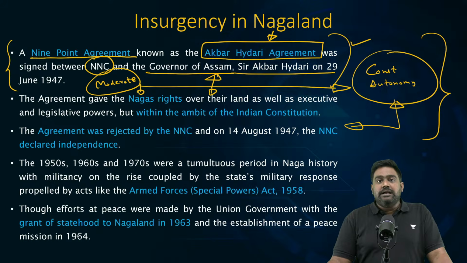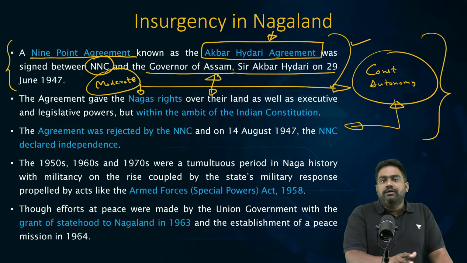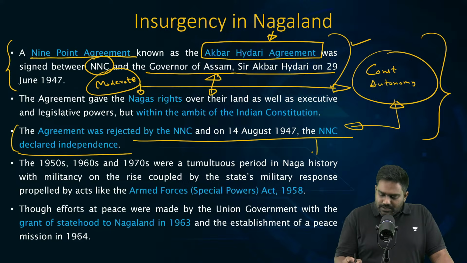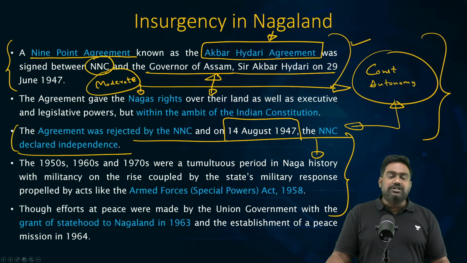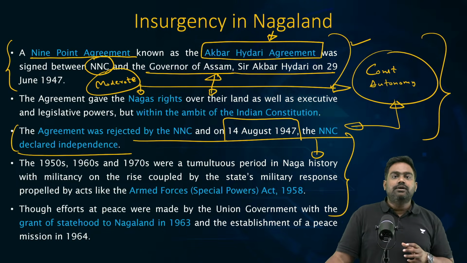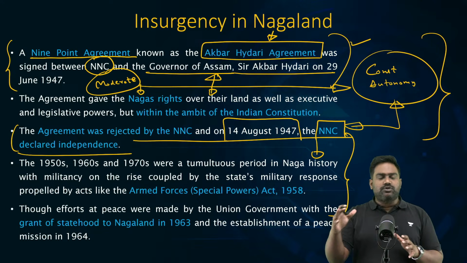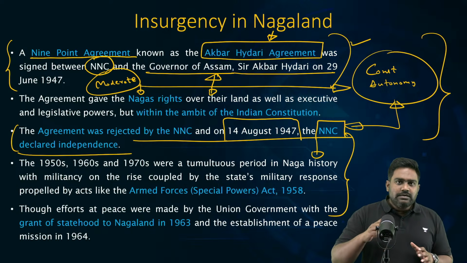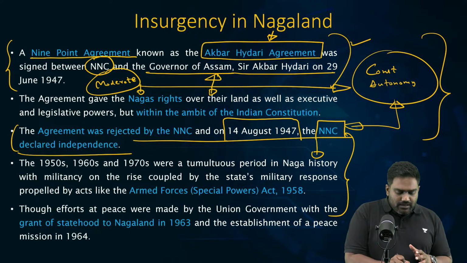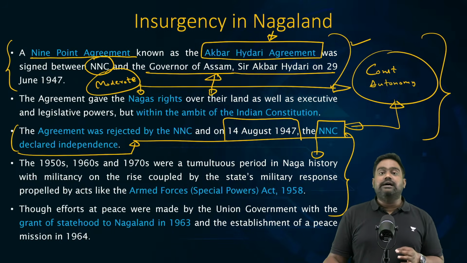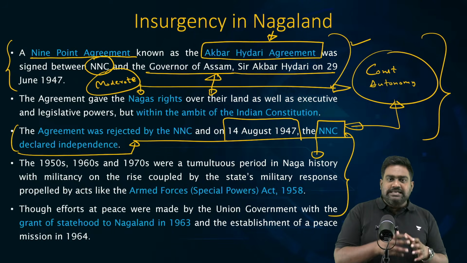But right before independence, some of the radical extremist Naga leaders broke from the accord, from the 9-point agreement. They rejected the deal with the Indian state and declared a war against India. This is the start of the Naga insurgency right before India's independence. The NNC was now split between the moderates and the extremist radical faction. The radical elements declared a war against the newly independent Indian state, declaring the start of the Naga insurgency. Very quickly, they would organize themselves.